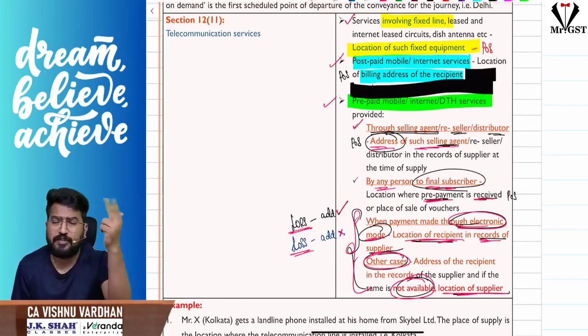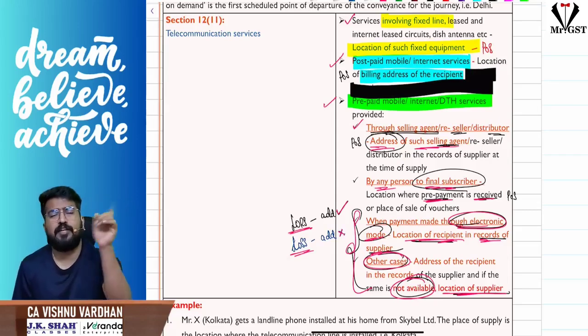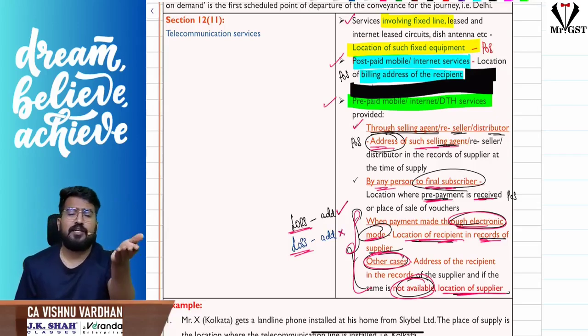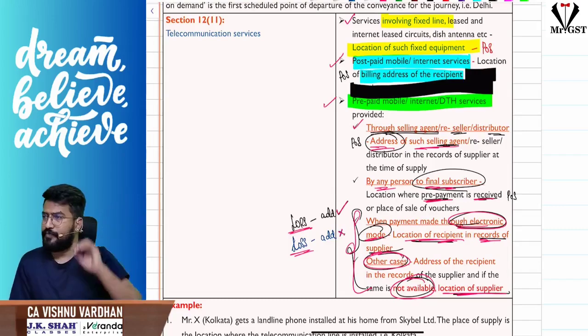Prepaid connections, if through a selling agent or distributor, then the address of the selling agent or distributor. If directly to the final subscriber, where the payment is actually received is the place of supply. Through electronic mode or any other cases, if you have the address of the recipient, take it as the place of supply. If you don't have it, the supplier address will be taken as the place of supply. That is 12 subsection 11.